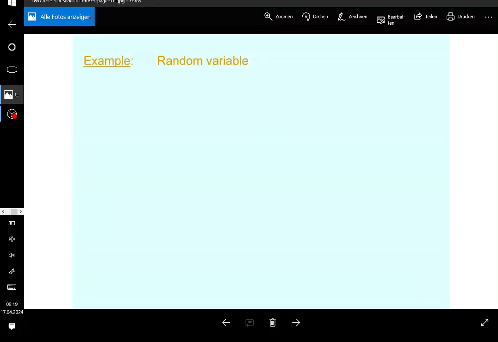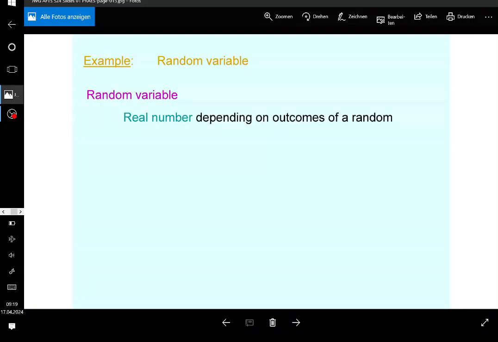Now, a random variable, to simplify things, is just a function. It's going to be a real number, in this case especially. So you have a real number coming out of that function. And what you need to put into that function are going to be outcomes of a random experiment. So every random variable is going to be based on a random experiment, guys, which is an underlying random experiment. It's not explicitly told what the random experiment is. And then you have a real number depending on the outcomes of that random experiment, which is underlying here. Again, the random experiment is not specified directly, so it's only indirectly there.